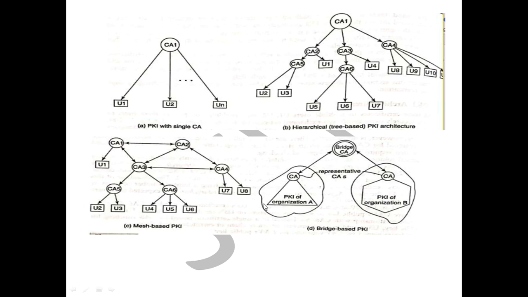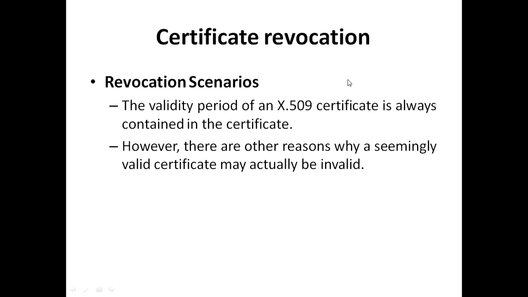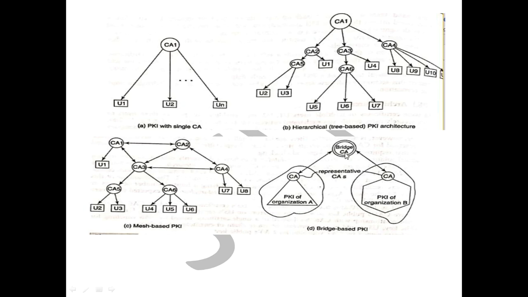They are going to have their own PKI organization. Now suppose there are two different organizations and they need to have a partnership among themselves. Then they can go for including this bridge certification authority PKI, in which this CA is going to represent this CA and this is going to represent this CA, and they are going to be attached or bridged through this bridge CA. So this is what regarding the different types of PKI architectures. So further part we'll see in the next class or next video.